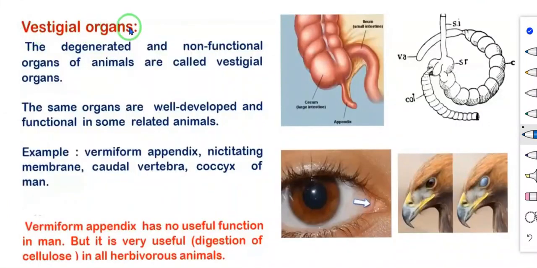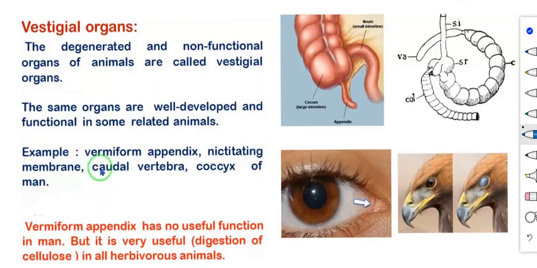Third one is vestigial organs. The degenerated and non-functional organs of animals are called vestigial organs. Some organs are present in human beings as well as other animals, but there is no use, they are non-functional. So these organs are known as what? Vestigial organs. The same organs are well developed and functional in some related animals. For example, vermiform appendix, nictitating membrane, caudal vertebrae, coccyx of man. So these are the examples.